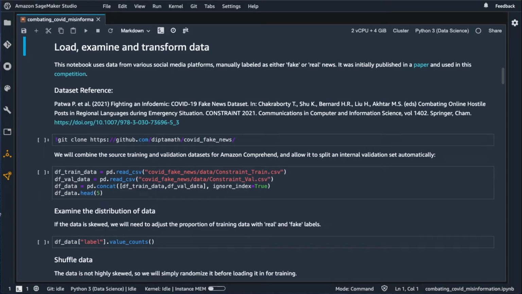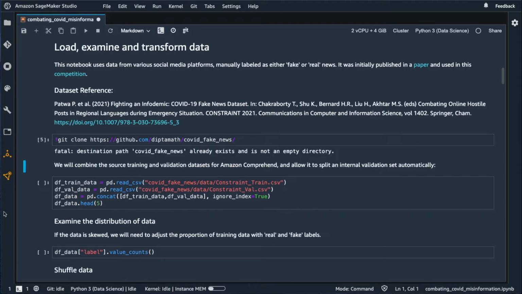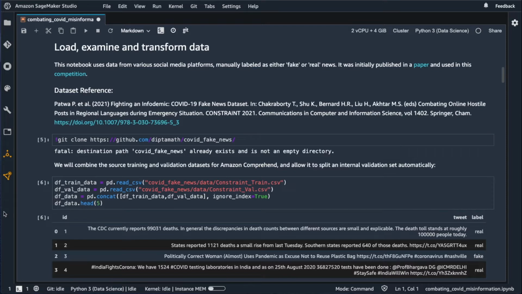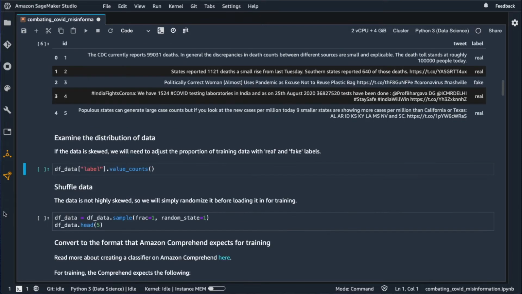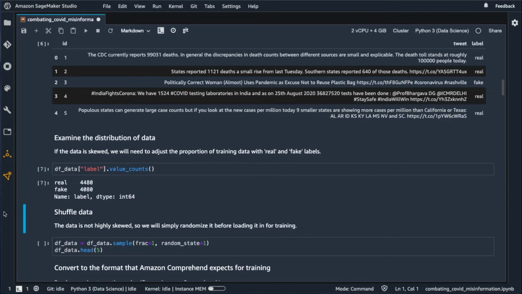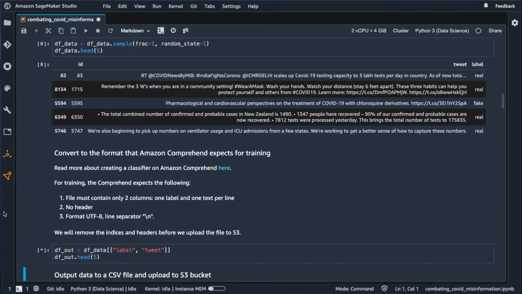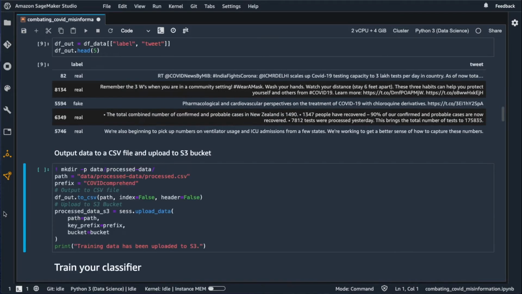To start creating the model, we utilize an open dataset of COVID-related tweets that have already been labeled according to two categories, real and fake. Let us load and examine the data. Since the data is rather clean and balanced, we do not have to perform much pre-processing. After performing randomization and converting the data to meet Amazon Comprehend's requirements, we send the data to S3.